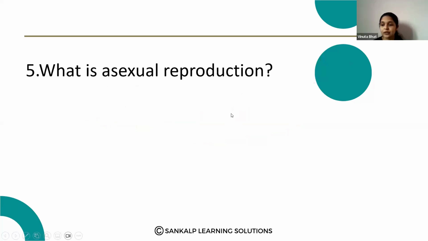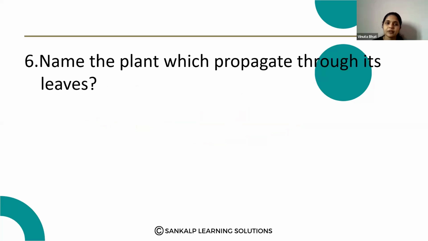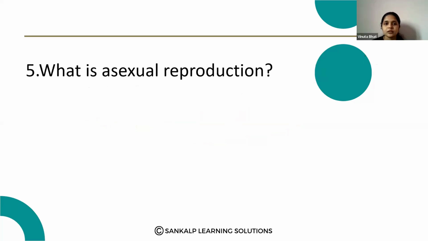What is asexual reproduction? Asexual reproduction is a type of reproduction where there is no formation of gametes. So without fusion of male and female gametes, they produce the new organism, that is asexual reproduction.